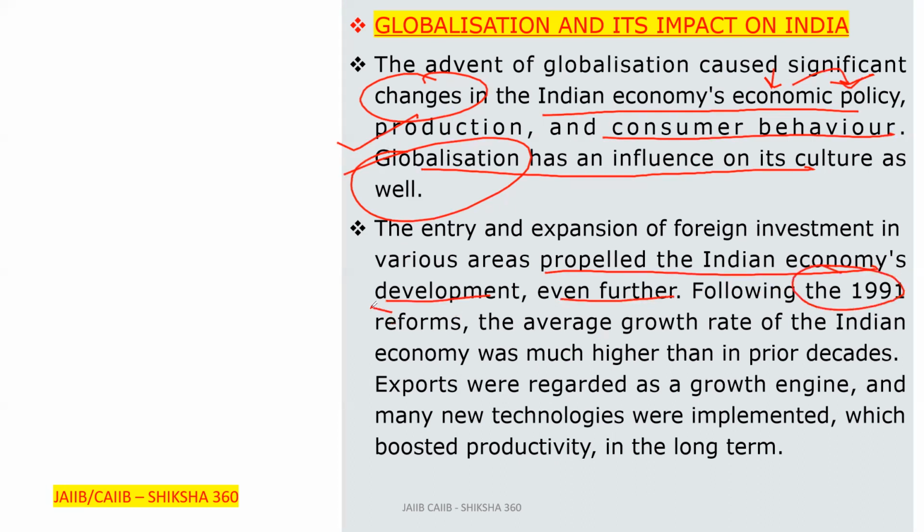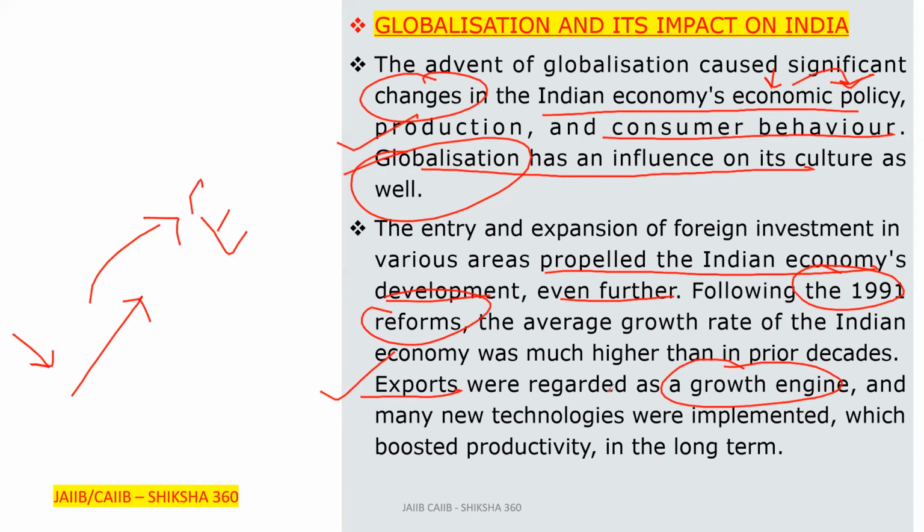Following the 1991 reforms, the average growth rate of the Indian economy was much higher than in prior decades. Exports were regarded as a growth engine. Export, that is, we are sending our inbuilt material to other countries. Exports were regarded as a growth engine, and many new technologies were implemented, which boosted productivity in the long term.